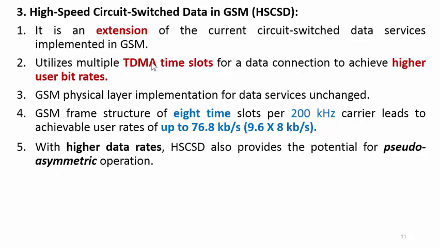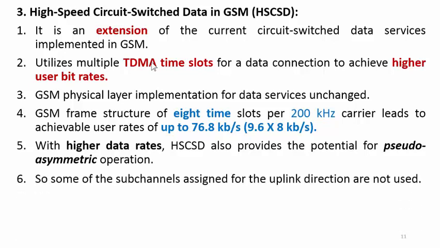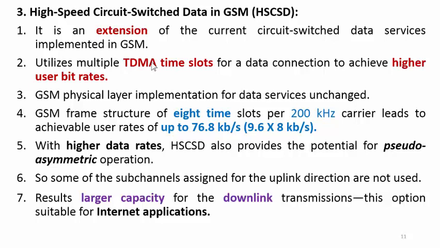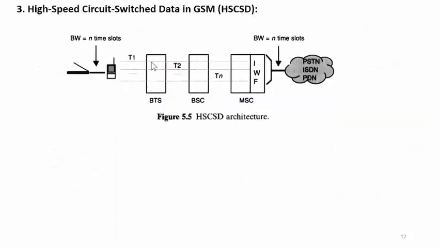Due to the high data rates, this scheme provides the potential for pseudo asymmetric operation. Some of the sub channels assigned for the uplink direction are not used, and due to this, a large capacity is available for the downlink transmission. This option is suitable for internet applications. Some channels which are available or free can be used for other internet related applications.